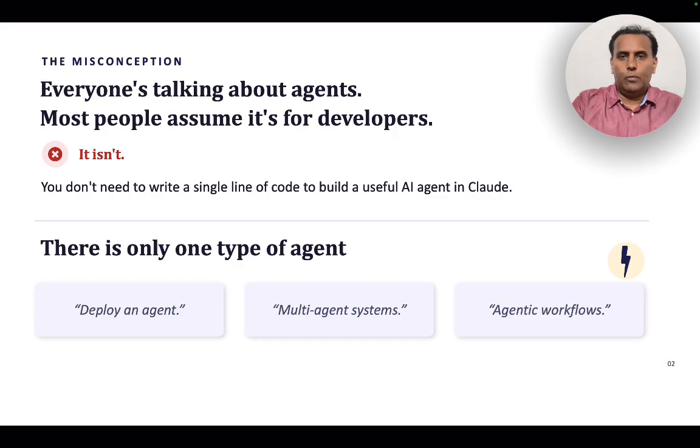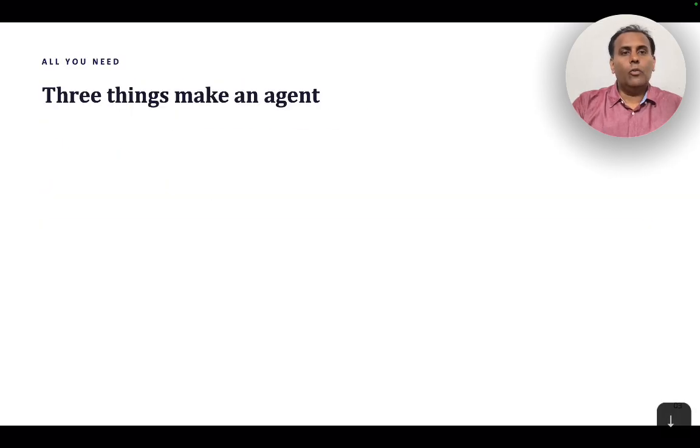So what is an agent? That's the key question, right? I've been using AI, but what is an agent versus what I am using? There are three distinct things that make it an agent. I'm sure everyone is using AI, but most of you are using AI as an assistant, and an agent is much different. So what makes it different?